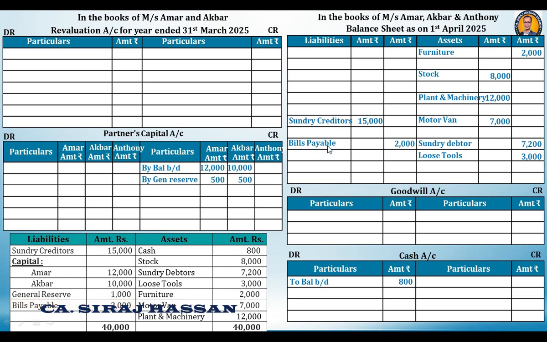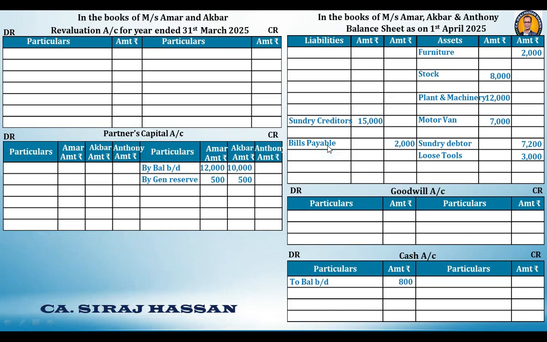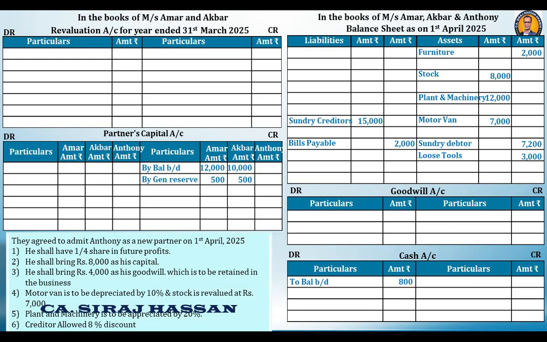Now we have completed the posting of all the balance sheet items. Now coming to the adjustments. They agreed to admit Anthony as a new partner on 1st April 25. He shall have 1/4 share in the future profits. He will bring 8,000 as capital. Capital has come, cash has come, 8,000 rupees. Who gave it? The new partner gave it, so his account is credited by 8,000 rupees.